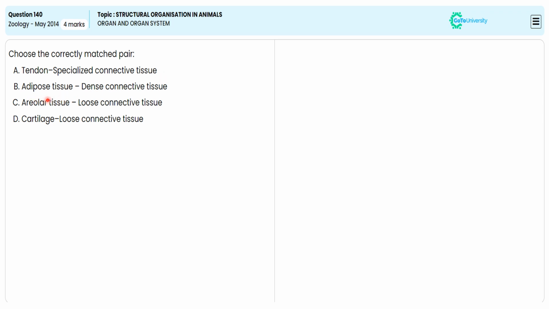Why are we avoiding option B? Because adipose tissue is not a dense connective tissue. Why are we avoiding option D? Because cartilaginous tissue is not a loose connective tissue. So we avoid options A, B and D.